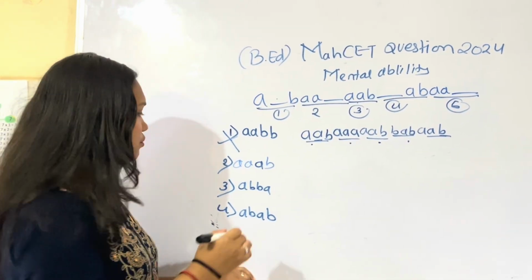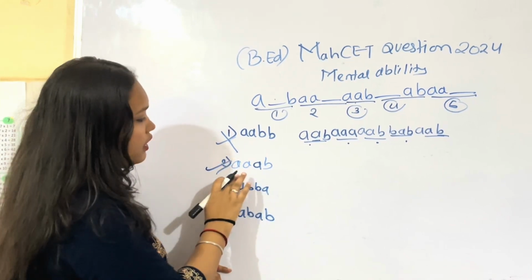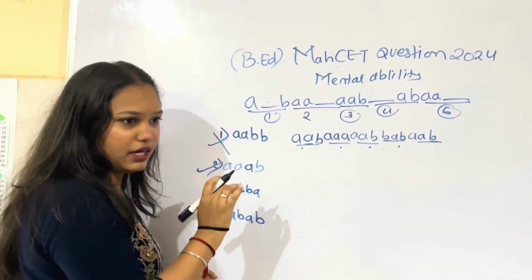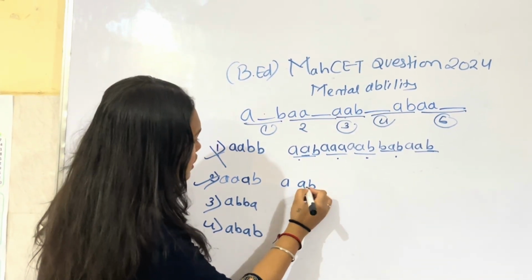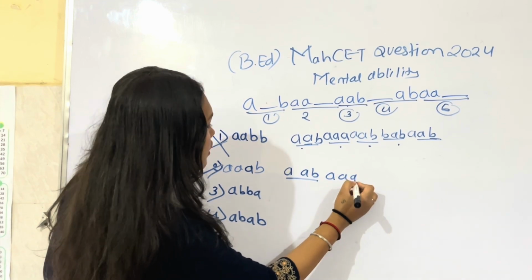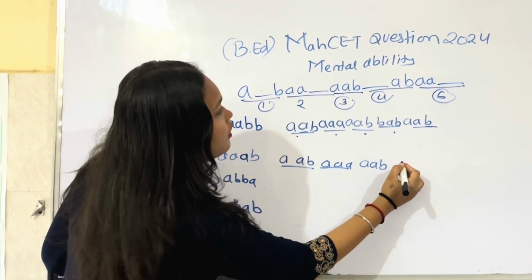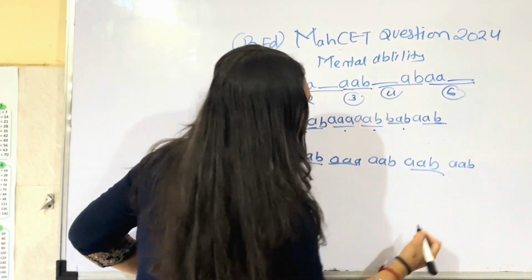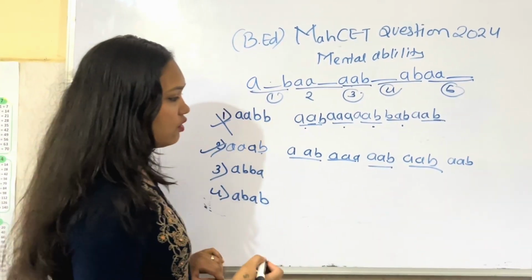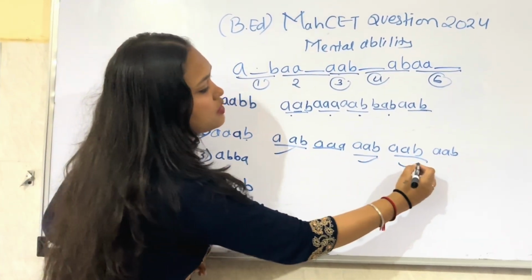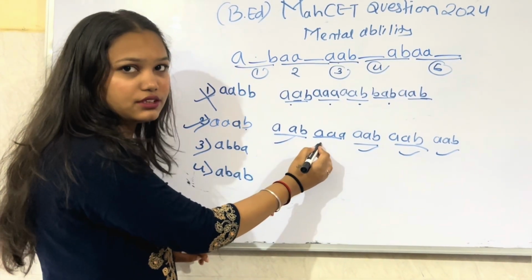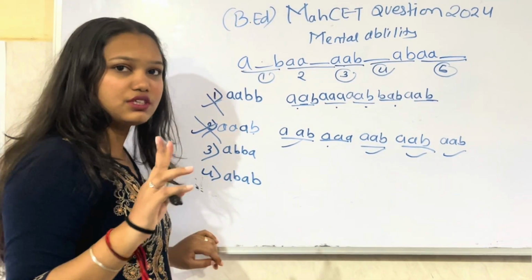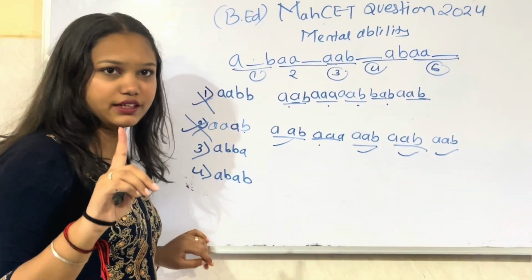Now go for the second option, which is A, B. We have to put A, B in the fill in the blanks: A, B, A, B, and the last one is B. Do you see these? They are all the same, but this one is different. So we can also eliminate this option. Now two options are remaining, and one of these two is our correct answer.